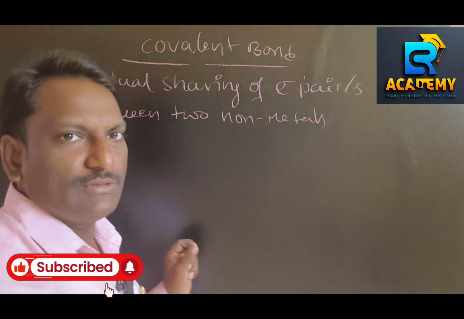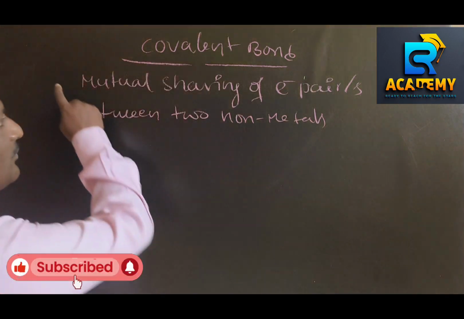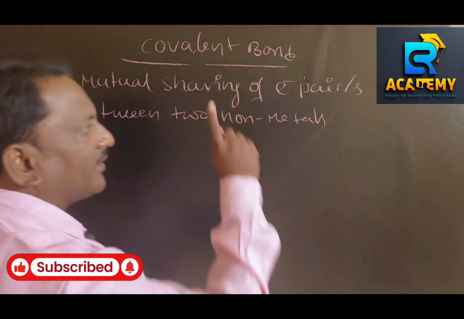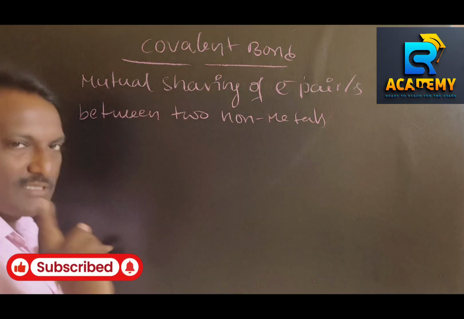I said non-metals are either similar non-metals or dissimilar non-metals. A covalent bond is formed by mutual sharing of electron pair or electron pairs between two non-metals, either similar or dissimilar,